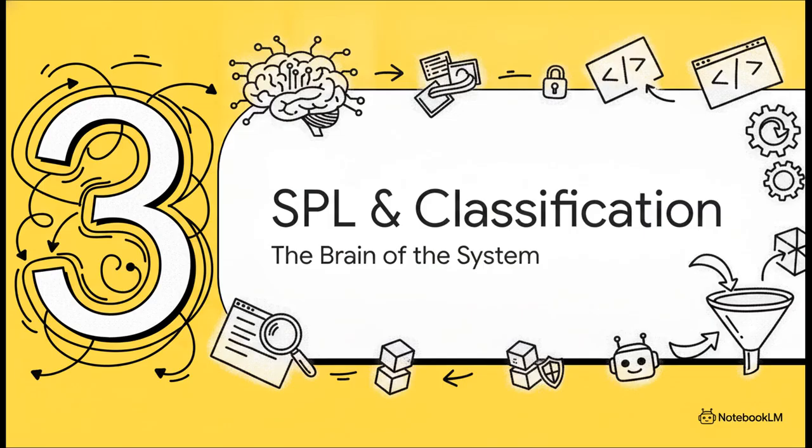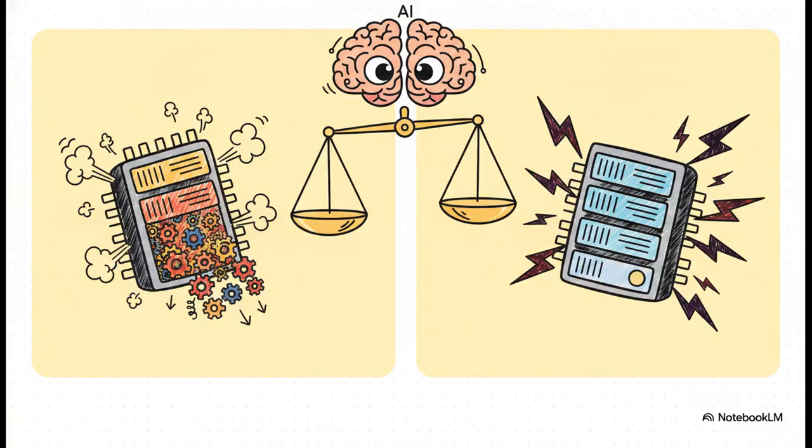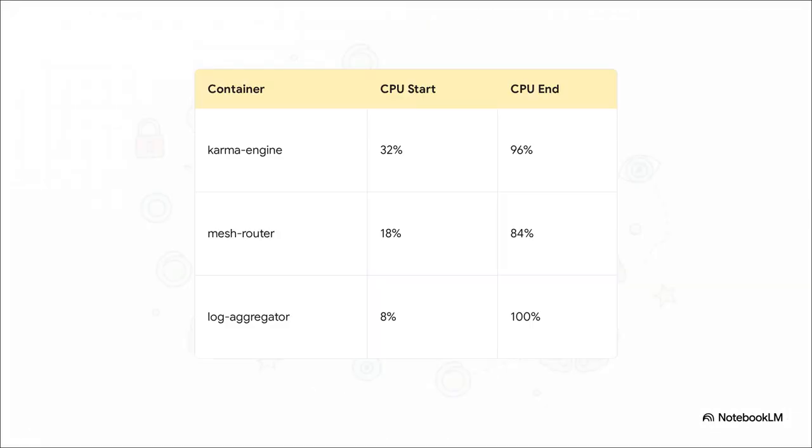This is basically the brain of the operation. So the crucial point is how the AI decision engine tells the difference between two totally different emergencies. On one hand, we've got resource contention. Think of cascading CPU or memory saturation just from an internal operational hiccup. On the other hand, we have a literal security threat, like an active, malicious external port scan. The SPL queries have to perfectly classify these anomalies. Why? Well, so the agent doesn't accidentally lock down a perfectly safe node that just needed a little bit more memory.